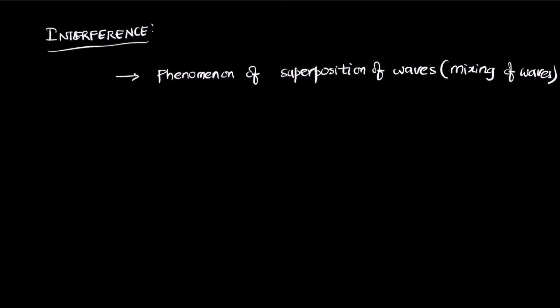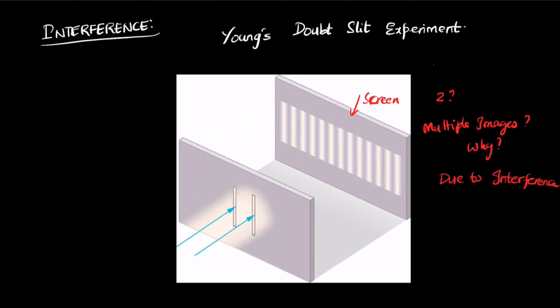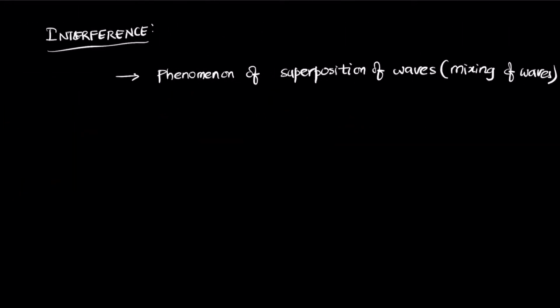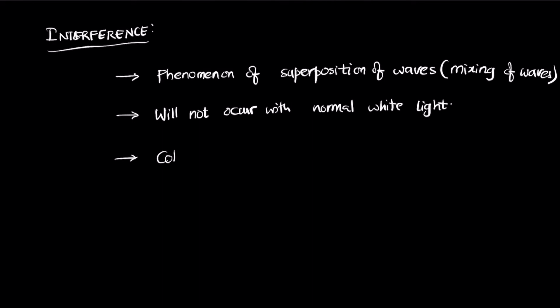So when two waves mix, what happens? This phenomenon, you can try it at home, but if you try it with normal white light, it will not occur. For this phenomenon to occur, you will have to use a coherent light source. This brings up the question: what is a coherent light source, and what is an incoherent light source? There are two types of light sources, coherent and incoherent.